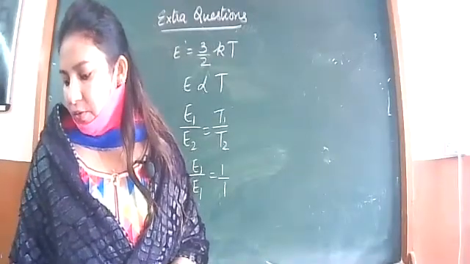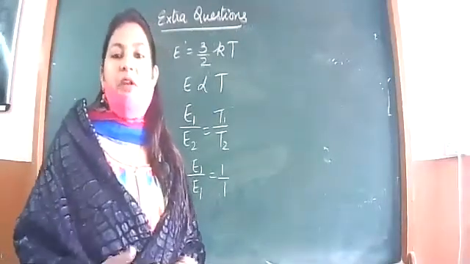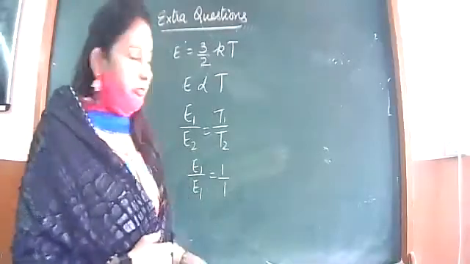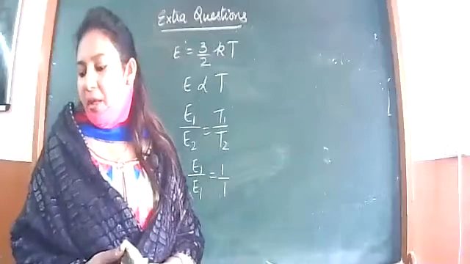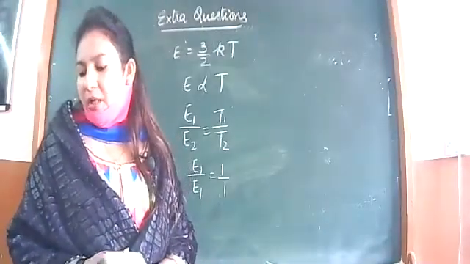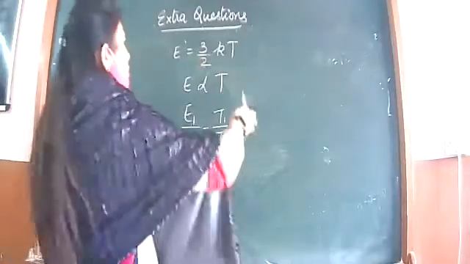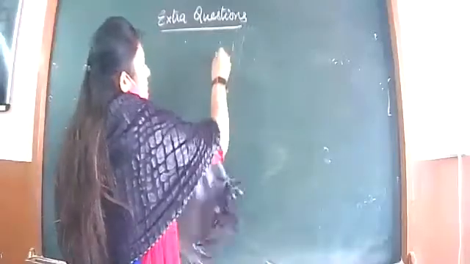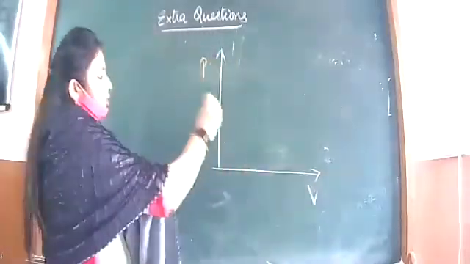Next, write down a PV plot. PV plot means PV diagram, indicator diagram. Write down a PV plot of a thermodynamical process of an ideal gas is shown. PV diagram is shown. Volume here, pressure here.